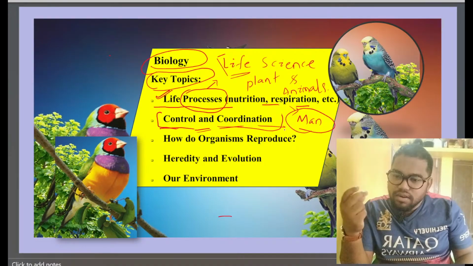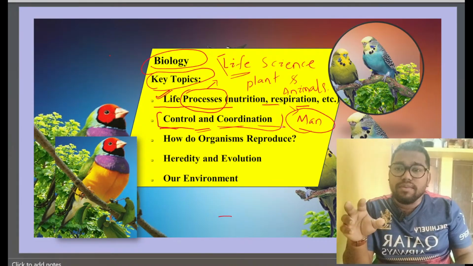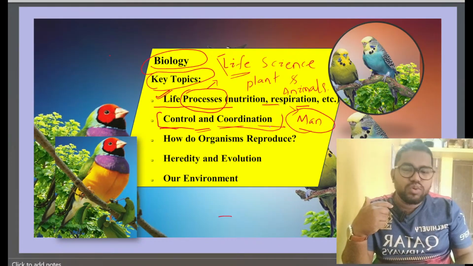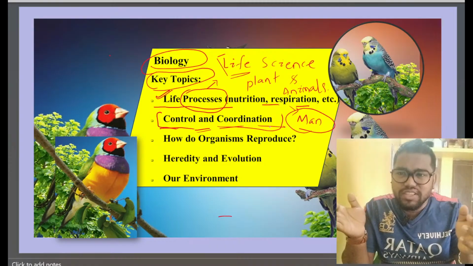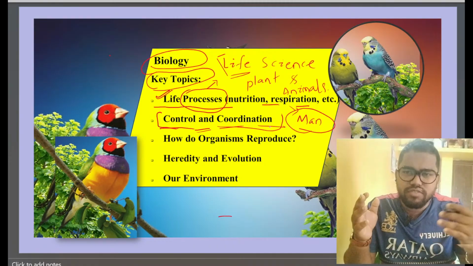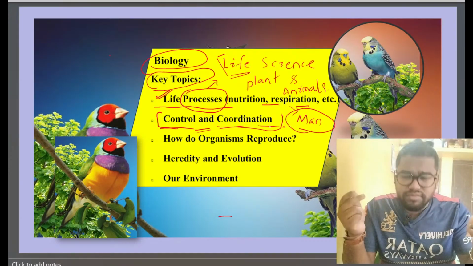We have that much quality to decide things very properly. But a tiger, or any kind of animal, I can say, they have the same quality, but they are not decidable. They depend upon us. We have the supreme power over them, right? Okay. So basically, in class 10th, we are going to discuss the life processes: nutrition, respiration, circulatory system, excretion system.